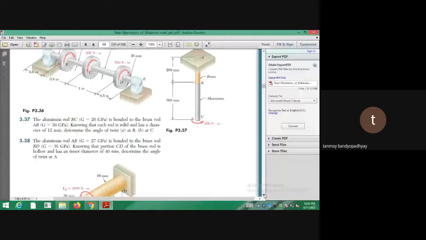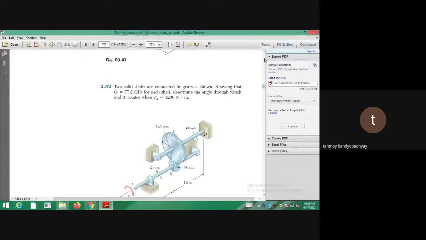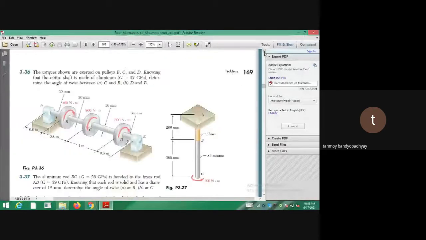The gear problems I have kept outside our scope. So coming to problem number 3.36, just follow a little. Is there time? Yes, there is some time, quite a lot of time, it will get done today.